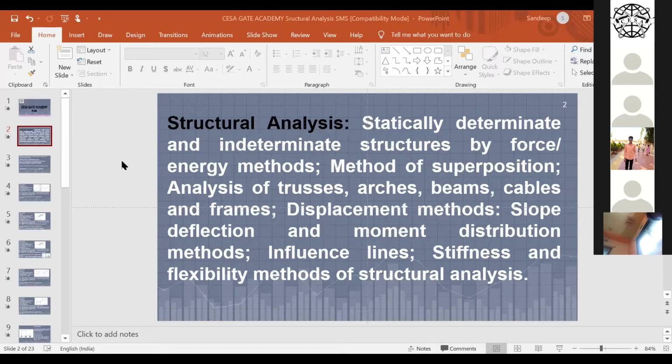So this is the overall journey of structural analysis and structural design, a very important, very crucial part of civil engineering.